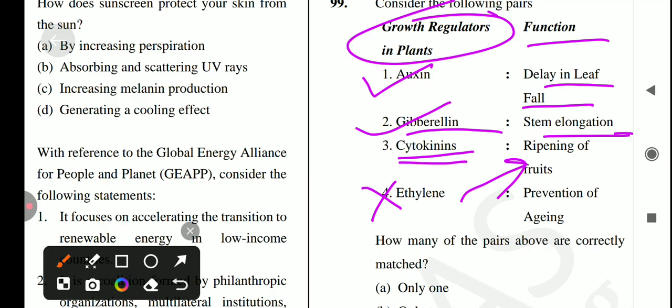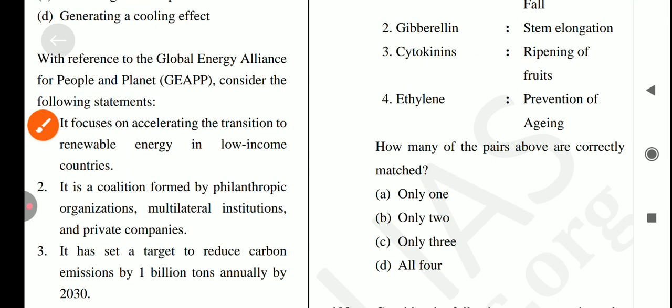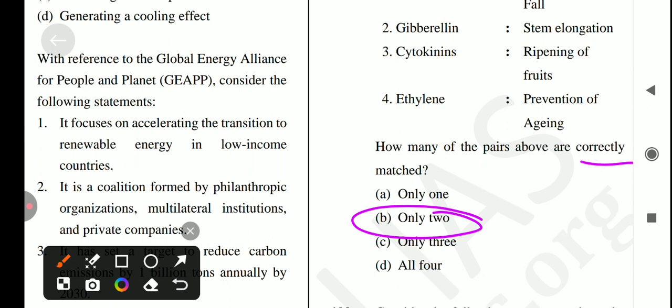Next is cytokinin, which is prevention of aging. Yes, it's a correct statement. So answer is option number B, which is only 2 is correct. There is asking about the correct because statement 3rd and 4 is incorrect. And if we're talking about the auxin, is a growth promoter generally produced by the growing apex of stem and roots in the plants, and it helps in elongation of shoot and root tips behind the apical meristem.